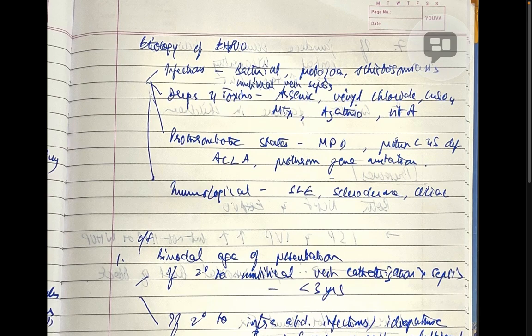Infections: bacterial, protozoal, schistosomiasis, umbilical vein sepsis. Drugs and toxins: arsenic, vinyl chloride, copper sulfate, methotrexate, azathioprine, and even vitamin A. Prothrombotic states, which are myeloproliferative disorders, protein C and S deficiencies, ACLA, anticardiolipin antibody syndrome, prothrombin gene mutation, and immunological conditions like SLE, scleroderma, and celiac disease.